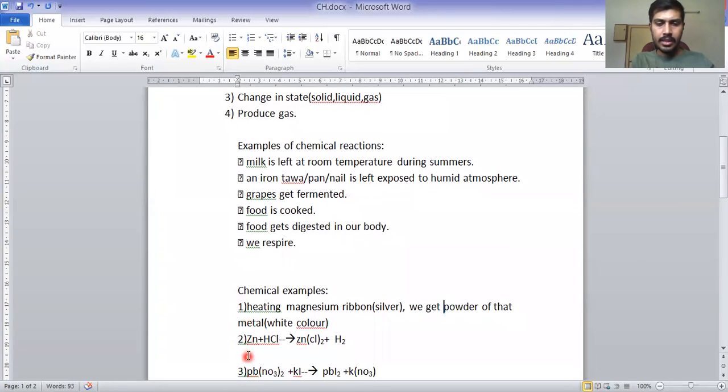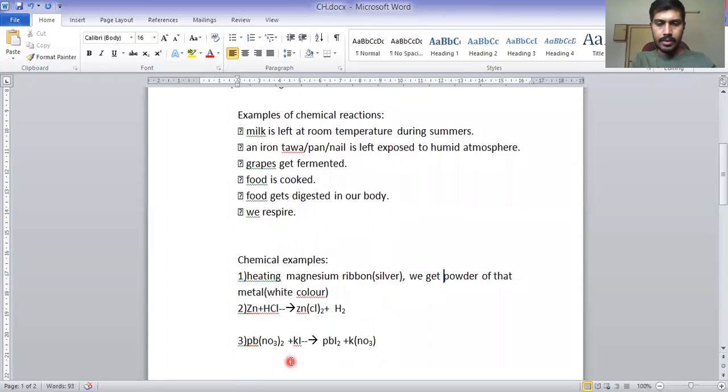The second example is zinc plus hydrochloric acid gives zinc chloride, ZnCl2. I hope you remember things from class 9: chlorine has valency -1, zinc has valency +2. So the valency of zinc, 2, is multiplied to the chlorine. Therefore, it becomes ZnCl2, and hydrogen gas is produced. Again, gas is produced, condition 4. So I can say this reaction is a chemical reaction.